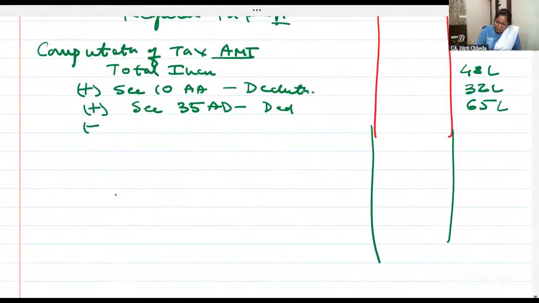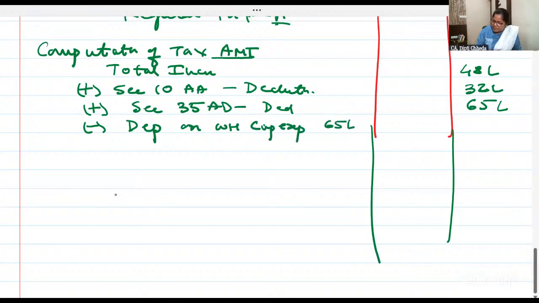And now, when I am adding back 35AD, can I give deduction for depreciation on warehouse capital expenditure? That will be 65 lakhs into 10%. 65 lakhs is the warehousing building. You have deducted it in 35AD, but for AMT, add back 65 lakhs.